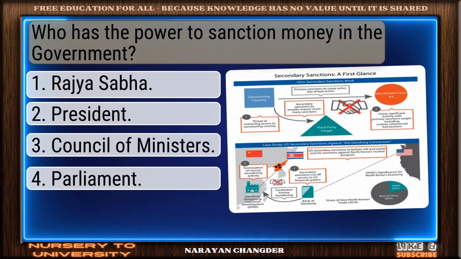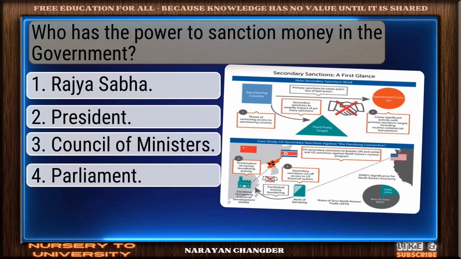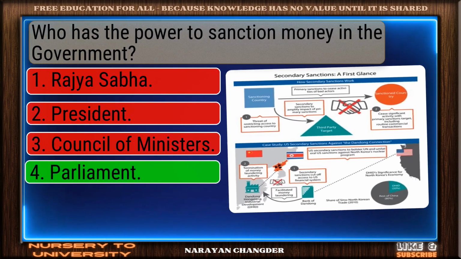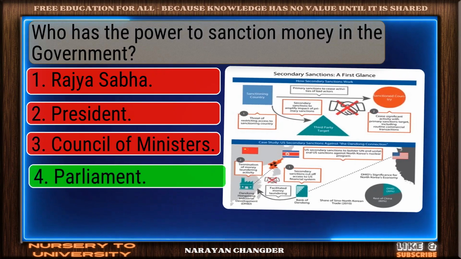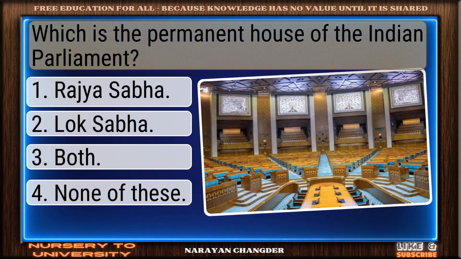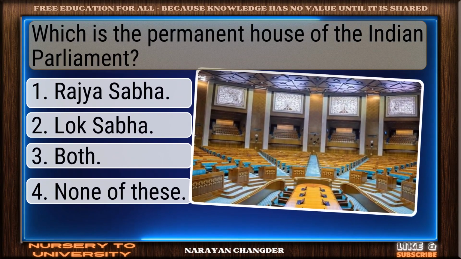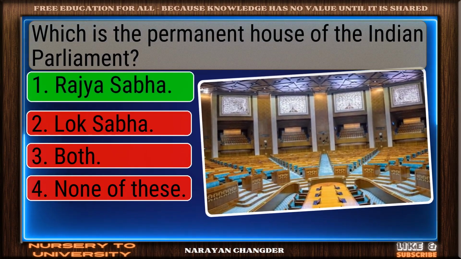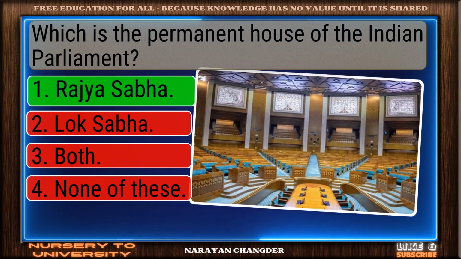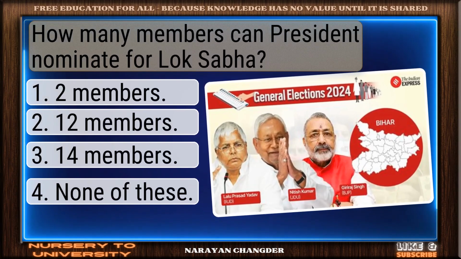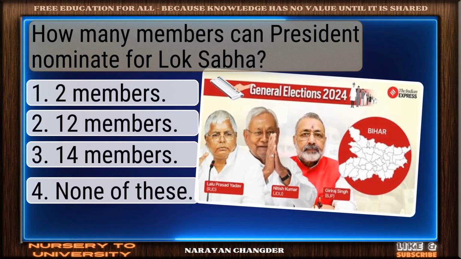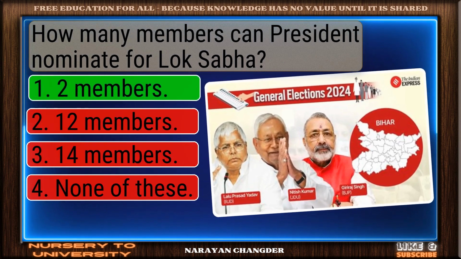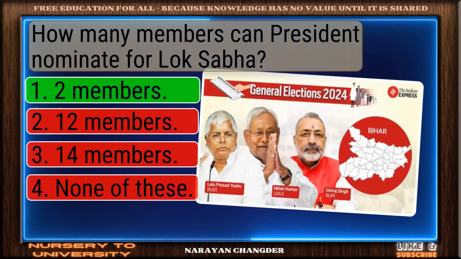Question number 96. Who has the power to sanction money in the government? Correct. Parliament is the right answer. Question number 97. Which is the permanent house of the Indian Parliament? Right again. Rajya Sabha is a valid answer. Question number 98. How many members can President nominate for Lok Sabha? Nice work. You chose 2 members and it is correct.